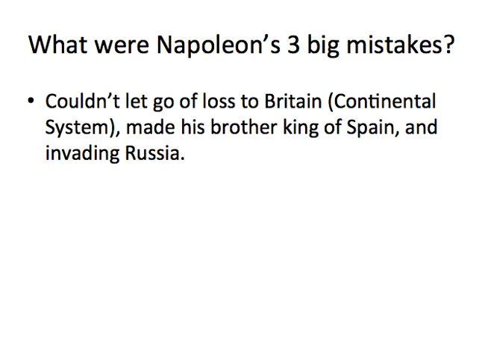All right, what were Napoleon's three big mistakes? He could not let go of that loss. That is number one. When he lost to Britain, he is going to try to weaken Britain. He's going to try to break them financially, which is going to backfire. We're going to look at that in a second. He made his brother the King of Spain, which is going to be bad because the people of Spain are not going to feel loyalty to him at all, and neither are the colonies, which is going to lead to what we're doing in Chapter 8, which is going to be the Latin American revolutions. And then his final and worst mistake is trying to invade Russia.